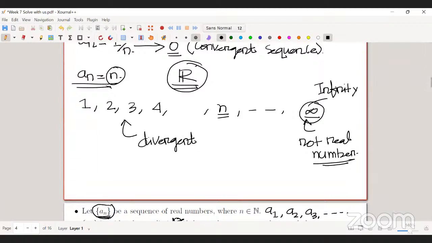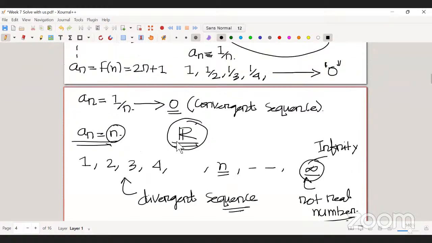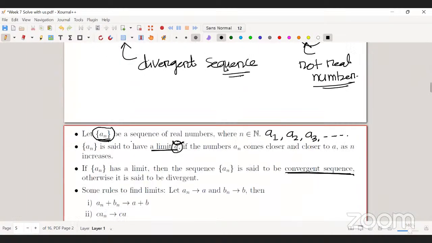Sir, one thing: this function converges to 0. What does it mean by that? The 1 by n converges to 0. I can say that an is said to have limit a, that means an basically converges to a.